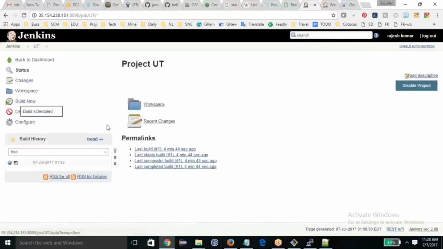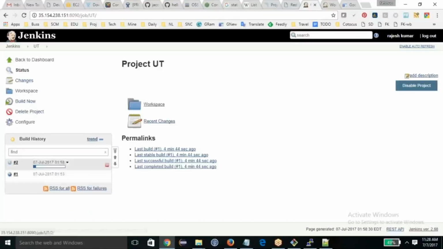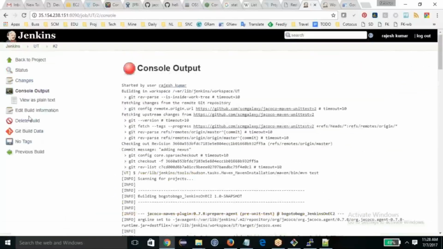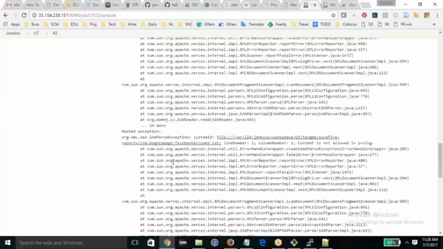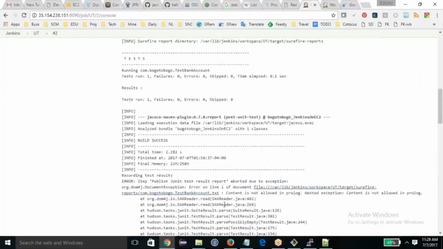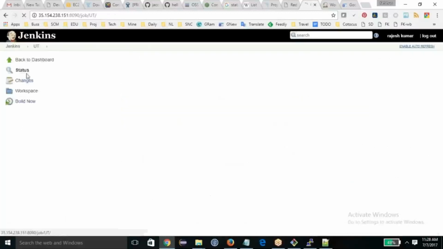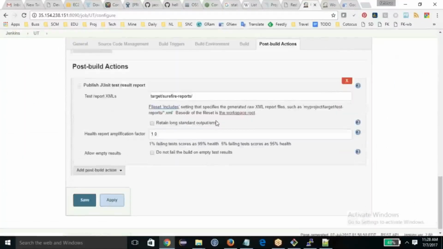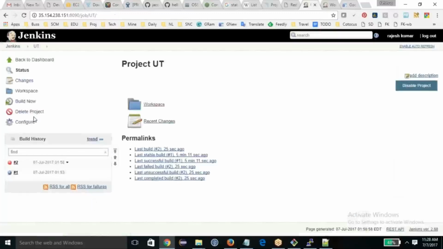Now again I'll compile one more time. It will not take more than a few seconds. And this time it failed due to an error. Okay, there's an error in the configuration file. No problem, I'll fix it. I need to say star.xml. Save it. Build now one more time.